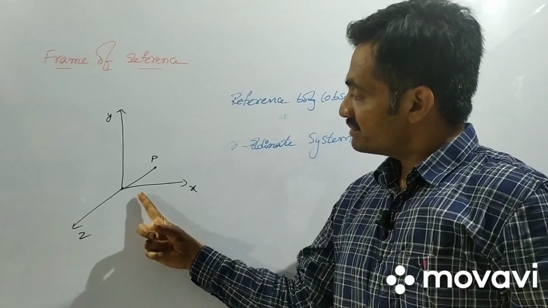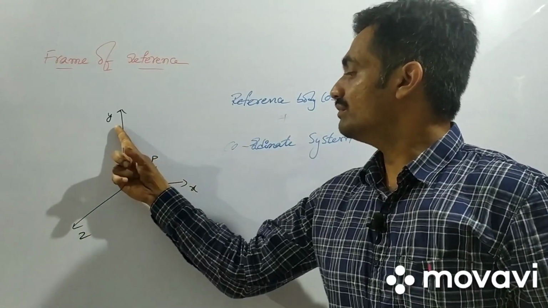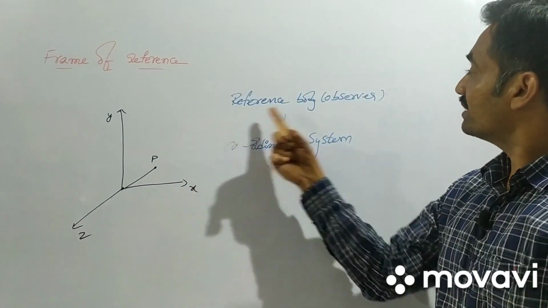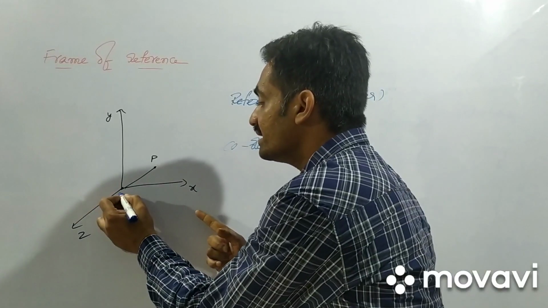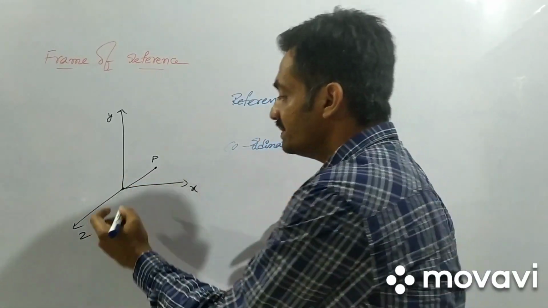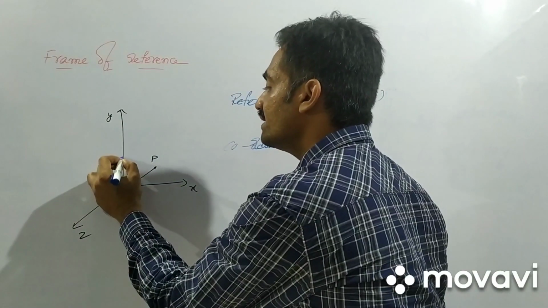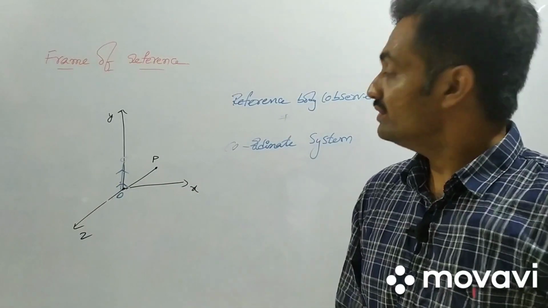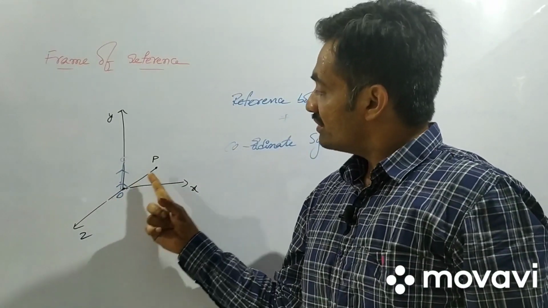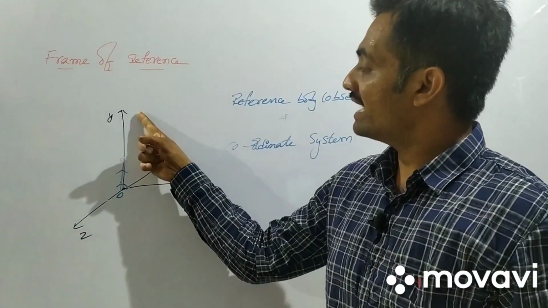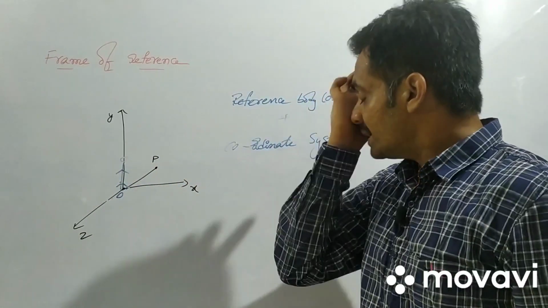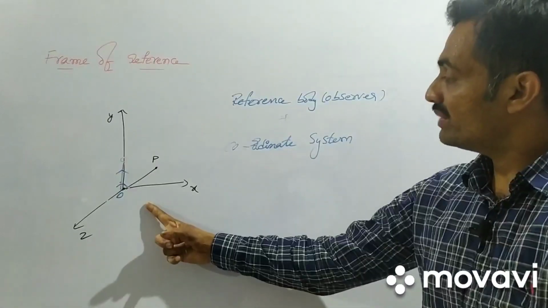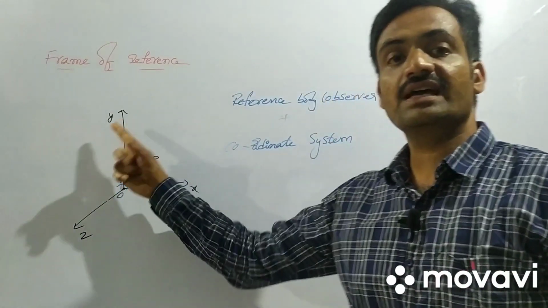Coming to the case, as you observe the graph with respect to the x, y and z axes, the position of the particle is represented. In order to represent that we require a reference body, which is considered along the origin. With respect to this observer, the position of the particle changes along the x-axis, y-axis as well as the z-axis. We require one more quantity, the coordinate system. So the position of the particle with respect to the x, y and z axes is represented here.